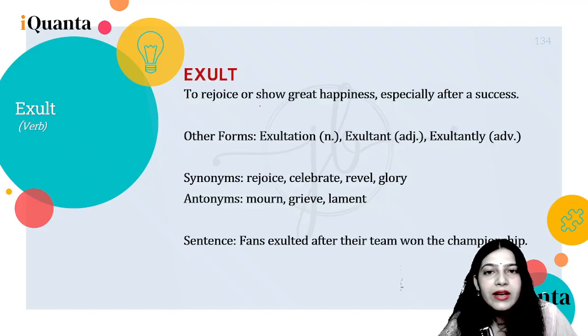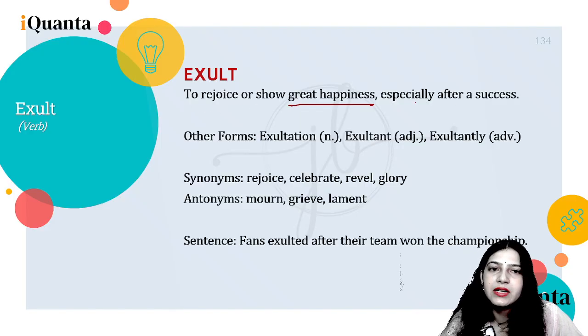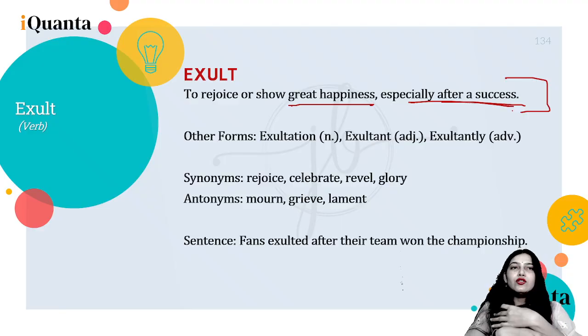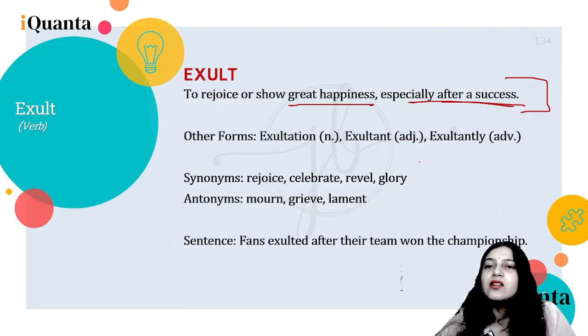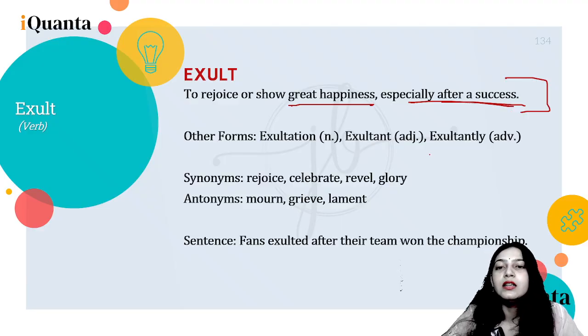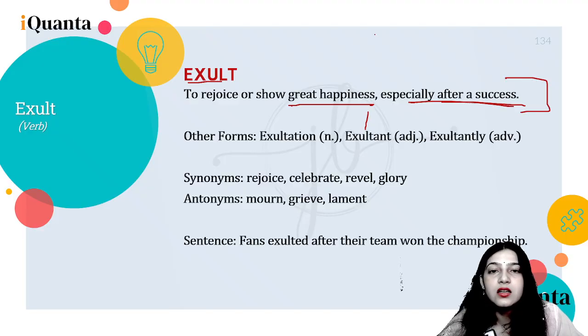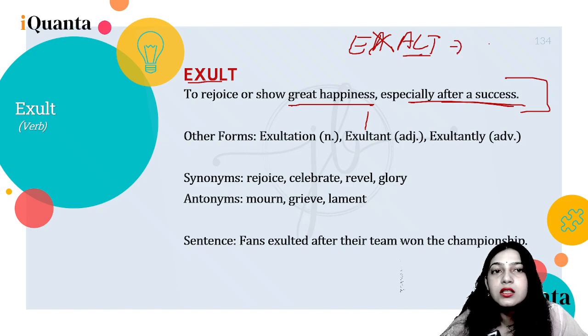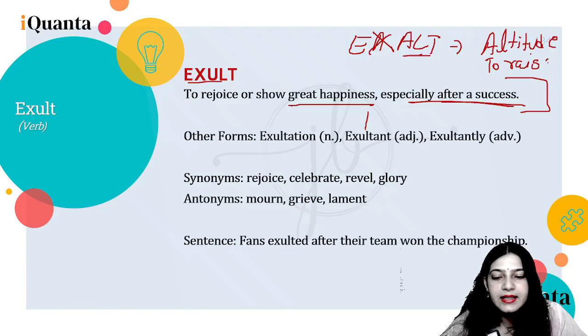Then there's exult. So to rejoice or show great happiness, especially after a success. So basically jumping out of happiness is exult. And now do not confuse exult with exalt, E-X-A-L-T, because it has alt, and alt means altitude, which means to raise, right?